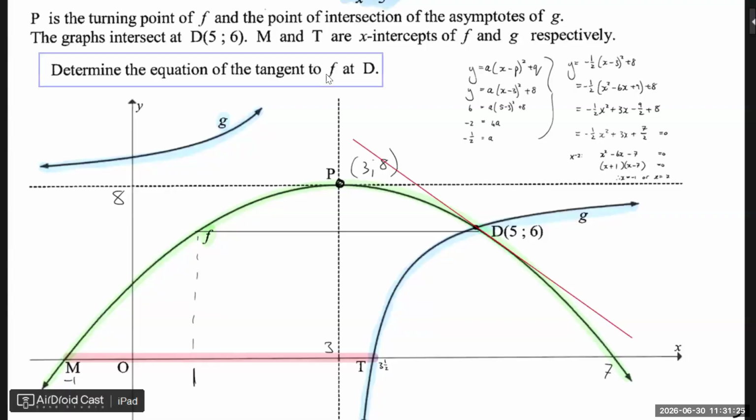So how are we going to get that? Remember, for a straight line, we need 2 points, or if we don't have 2 points, we need 1 point, which we have, (5, 6), and the gradient. So we just need to find the gradient. How are we going to get the gradient? Yes. So get the first derivative, substitute in 5 because we know at 5, that is what we want. And then we have the gradient.